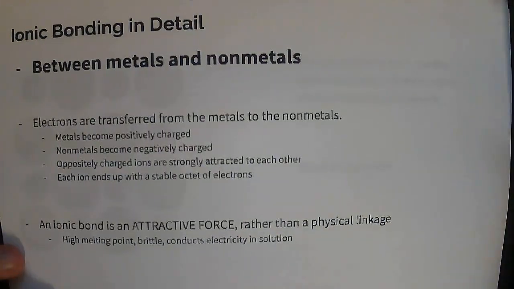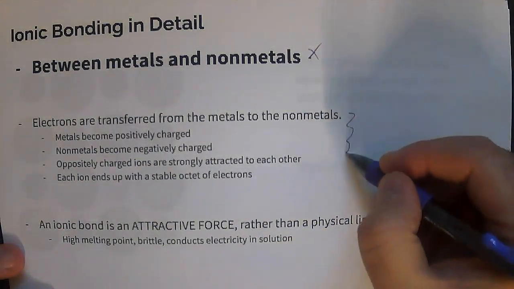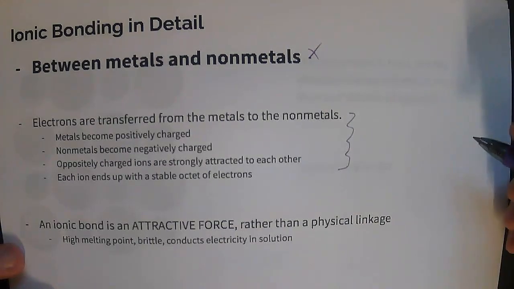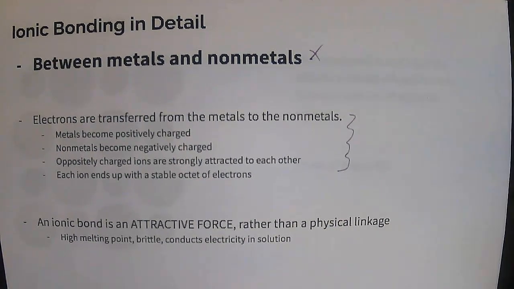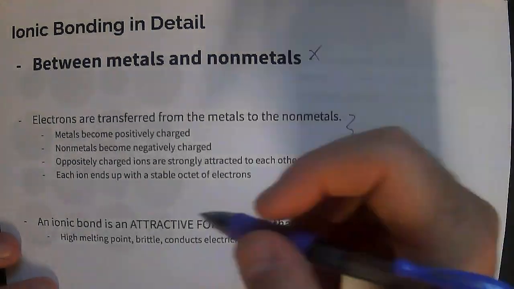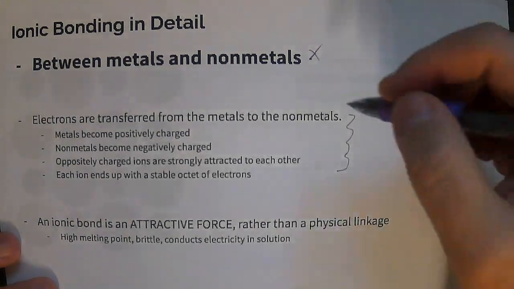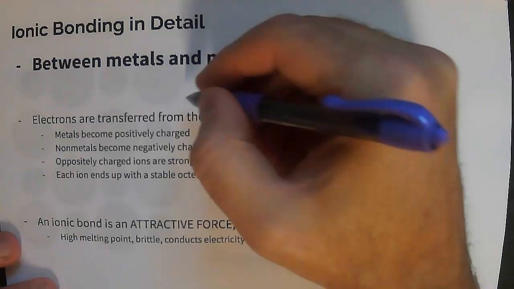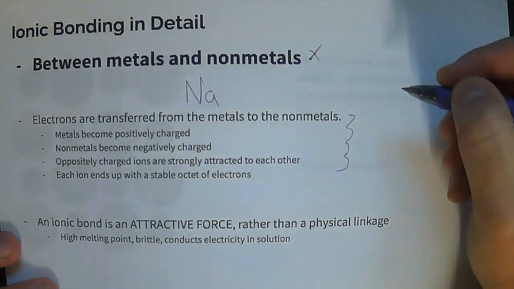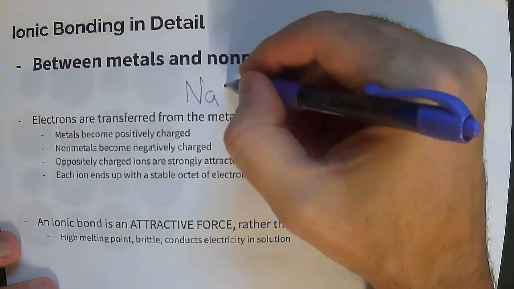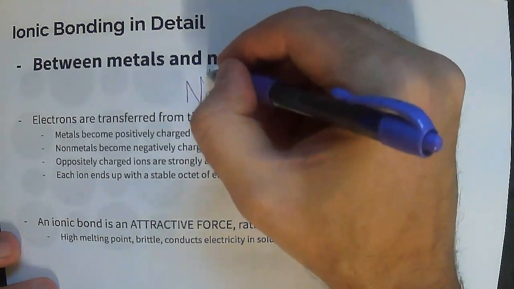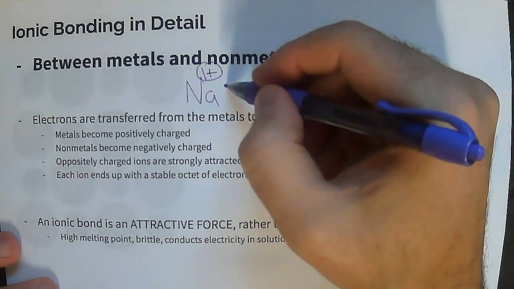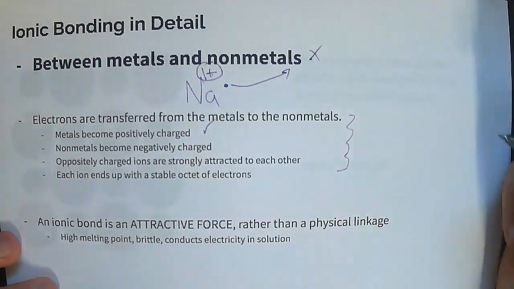So if we're talking about ionic bonds in detail, this is how an ionic bond forms. I'm going to very generally describe each of these steps, and you can see them there, or they're published in the notes if it's hard to see. What happens is you have a metal, let's take a very straightforward metal like sodium, which has 1 valence electron. That valence electron leaves, and that means it becomes a 1 plus charge. It loses 1 electron, it becomes a 1 plus charge.